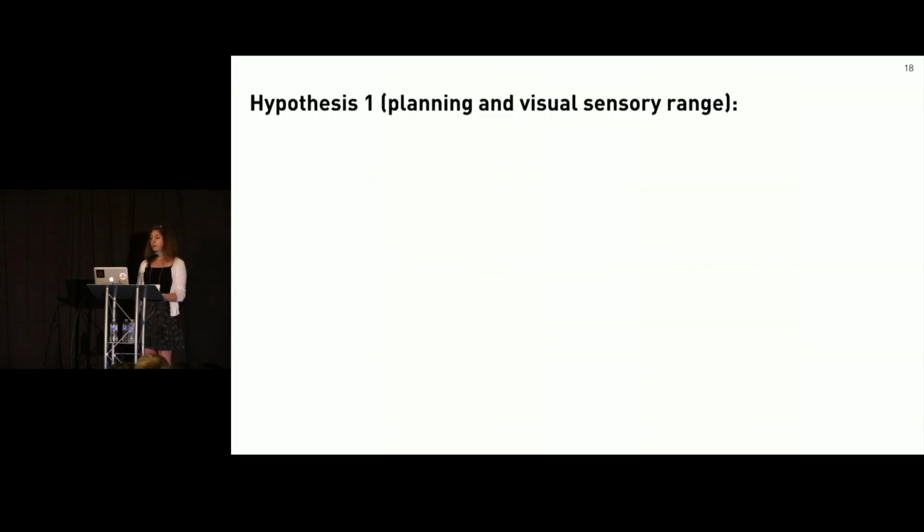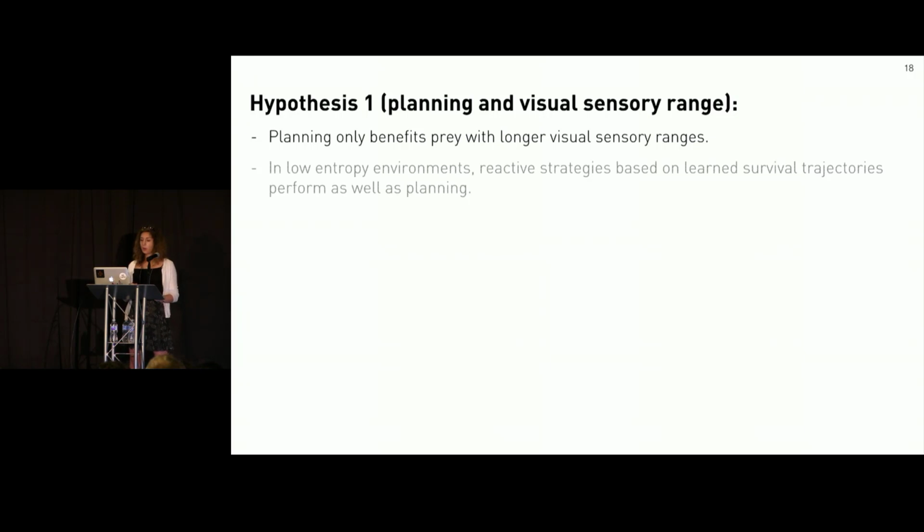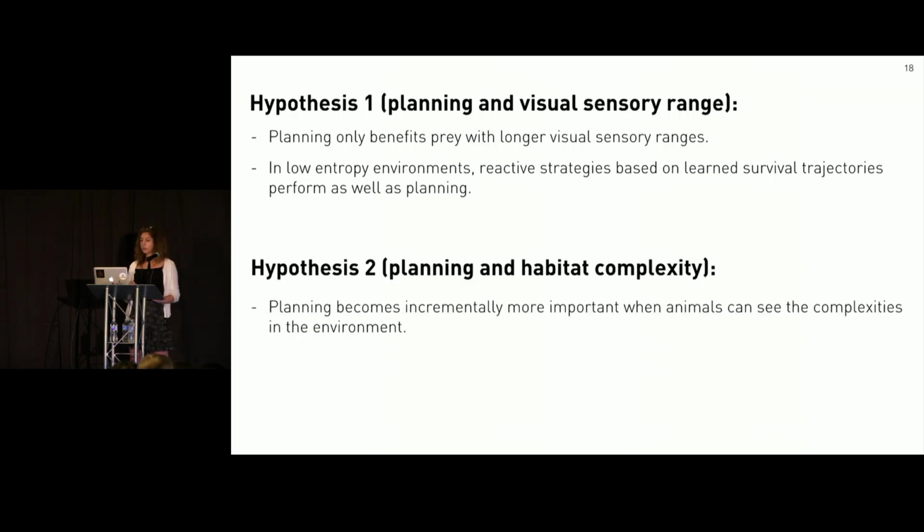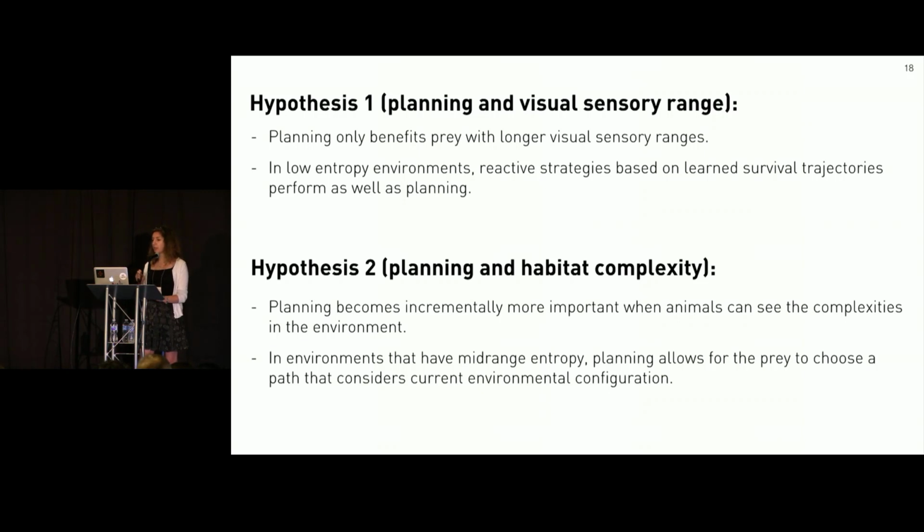So to wrap things up, our results suggest that planning only benefits prey with longer visual ranges. However, in these low entropy environments, reactive strategies based on learned trajectories perform just as well. Planning becomes incrementally more important when environments increase in complexity and when animals can see these complexities. In environments that have these mid-range entropies, planning allows the prey to choose a path that considers the current environmental configuration. This replanning leads to complex behaviors such as hiding or anti-predatory tactics.